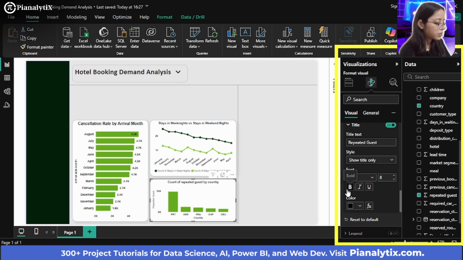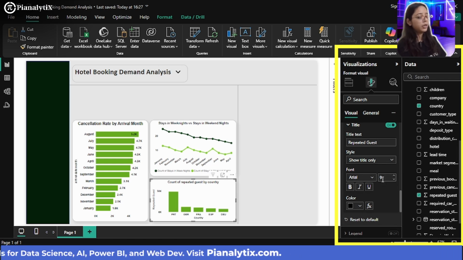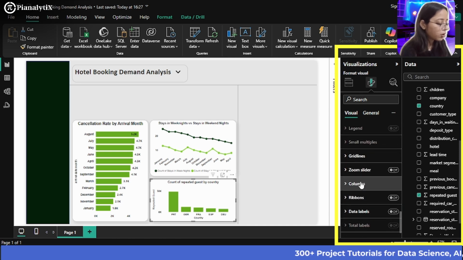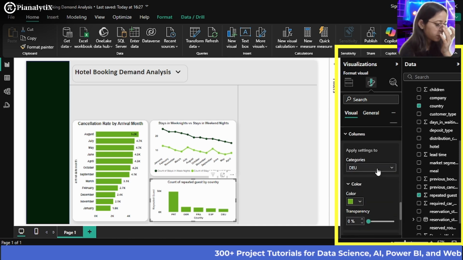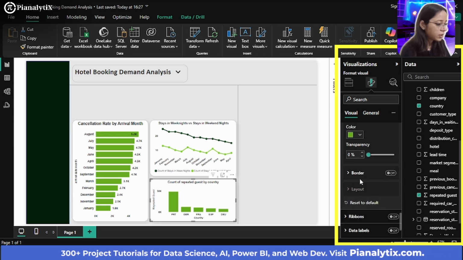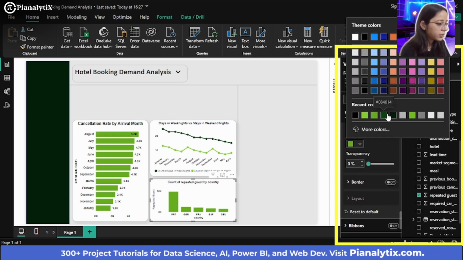And you can just make this bold. Okay, maybe just increase the font size and don't make it bold, I'll say. Now what you can do is you can change the colors of these columns also. So for Portugal, I want the color to be a bit darker, so I'll go with the darker color.